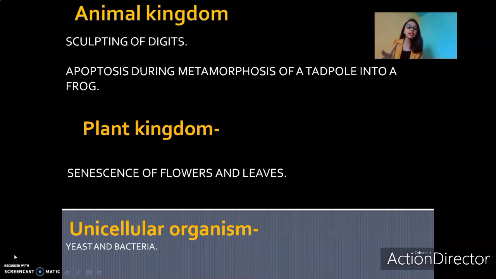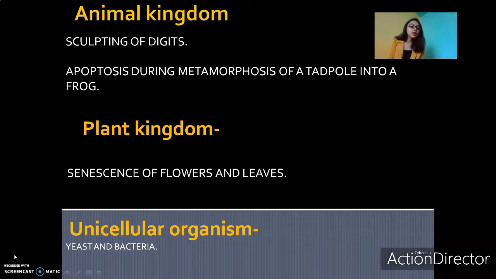Apart from that, there is senescence in the plant kingdom. There is senescence of flowers and leaves. Senescence is nothing but the decaying of flowers and leaves, which is due to apoptosis. This decaying can be seen as a natural process with the age of the plants, or due to chemical pesticides or insecticides or any other external factors.